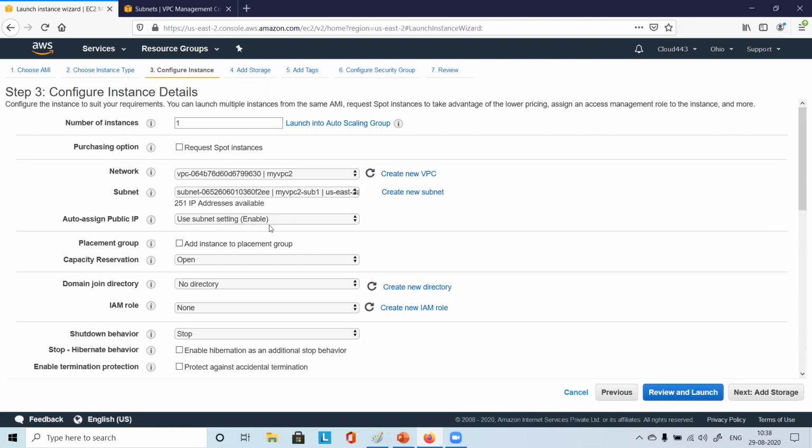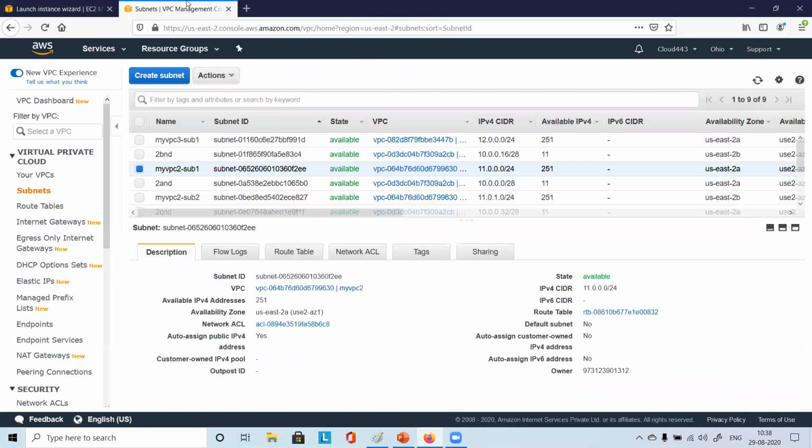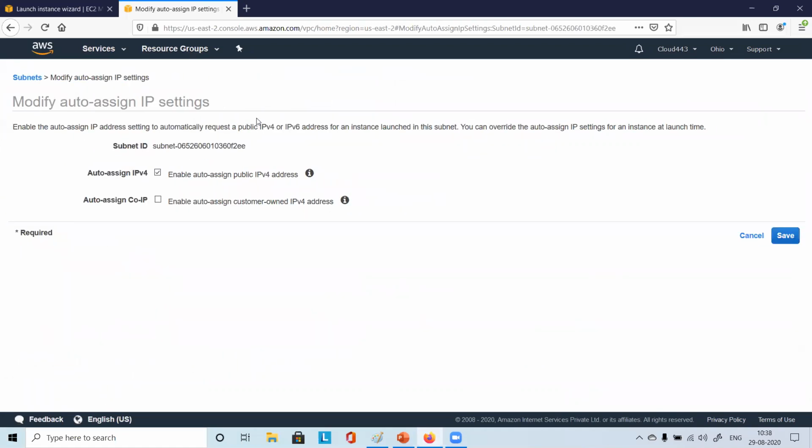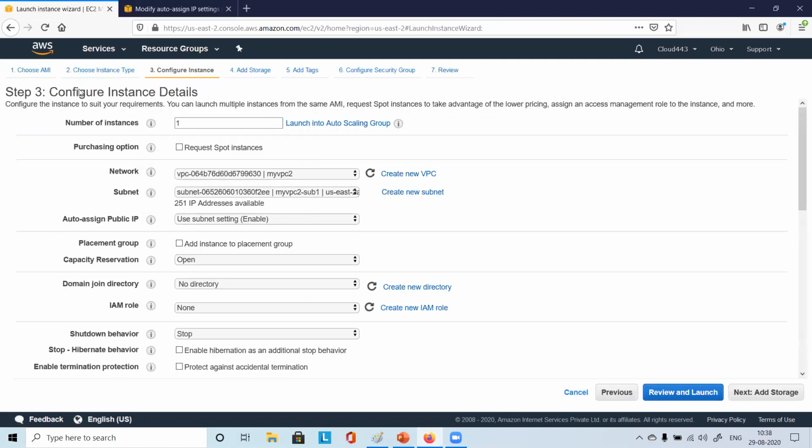So where should I enable that? In the VPC dashboard, right? Yeah. For that particular VPC, you have this particular subnet. You go to the subnet, select that subnet, go to action menu, modify auto assign IP, and tick mark this auto assign IPv4. Say save. Once you save this, then you can try to launch a new instance right from the scratch.